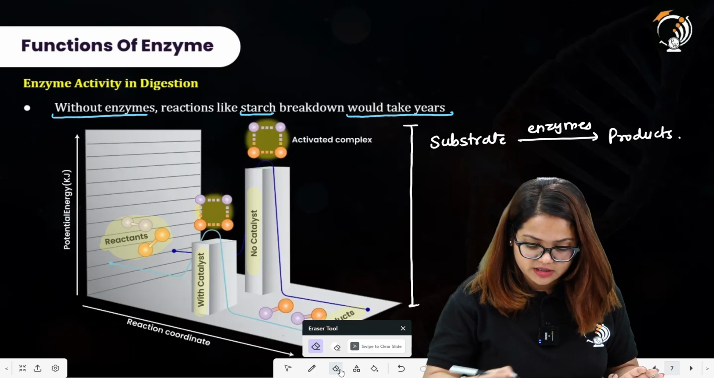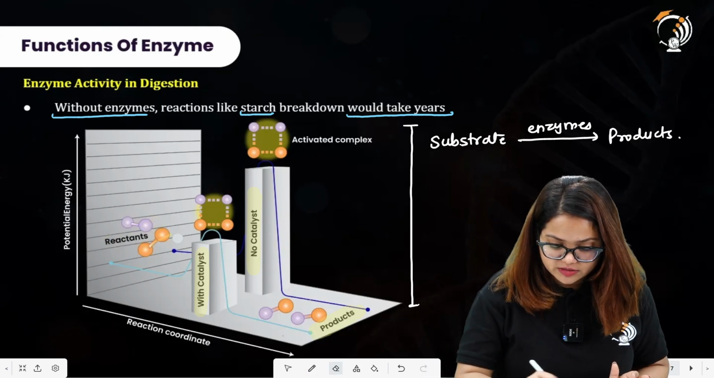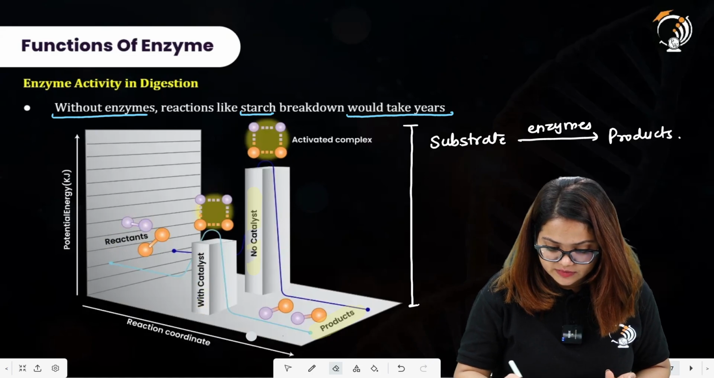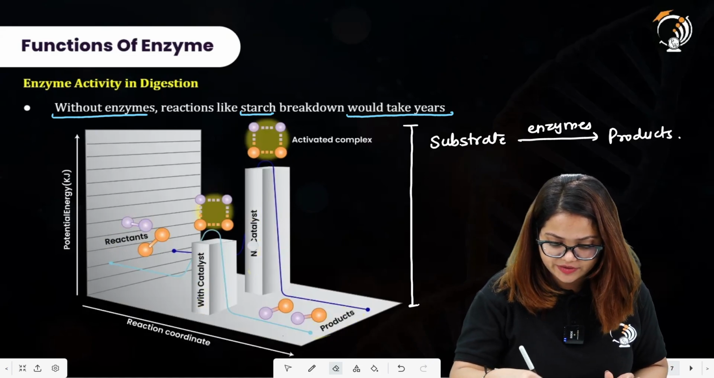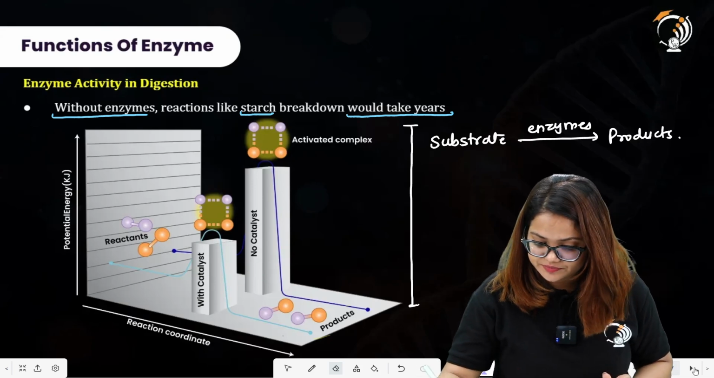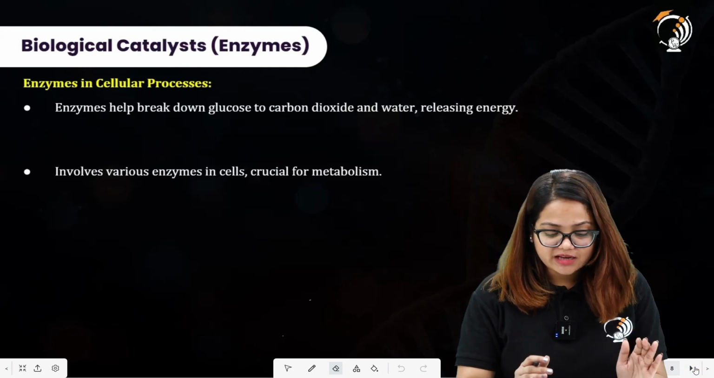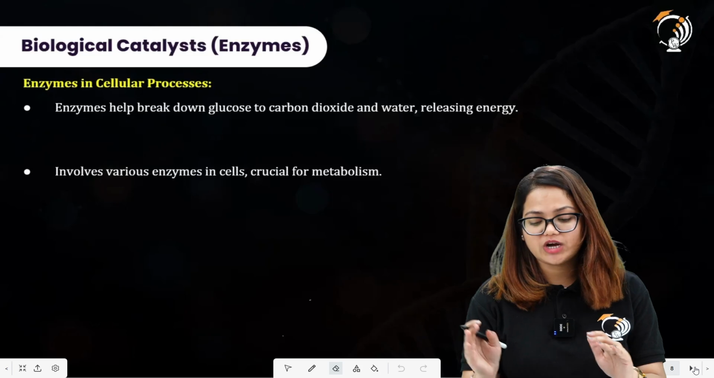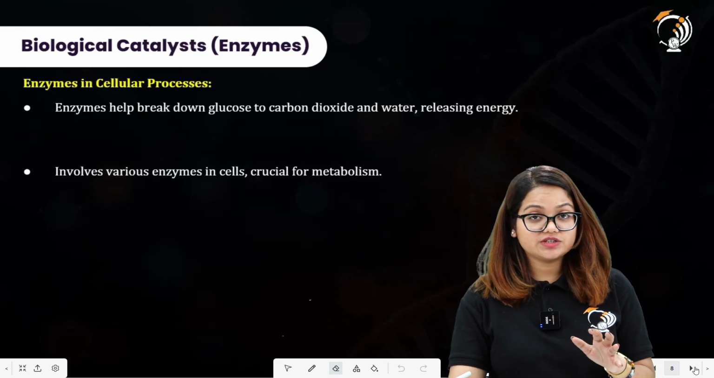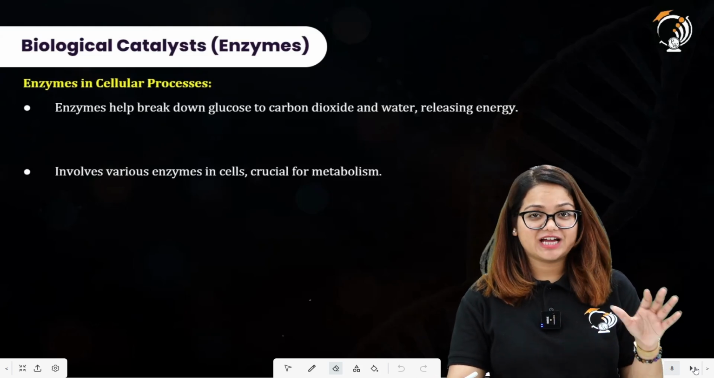Now we will move toward another segment on another slide. Here we have enzymes in cellular processes. Enzymes help break down glucose to carbon dioxide and water, releasing energy. And what is this statement actually referring to?